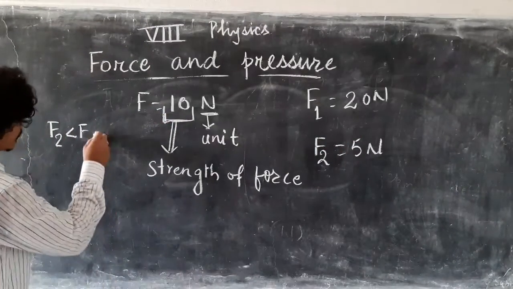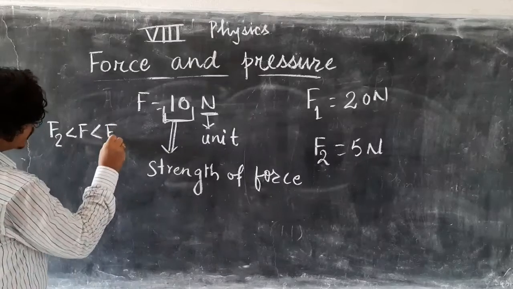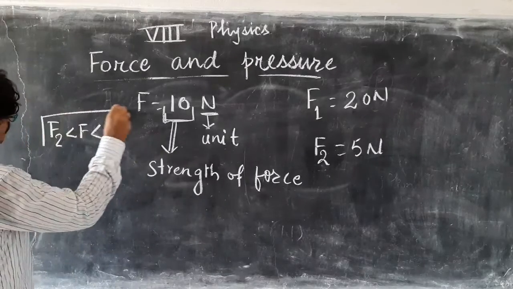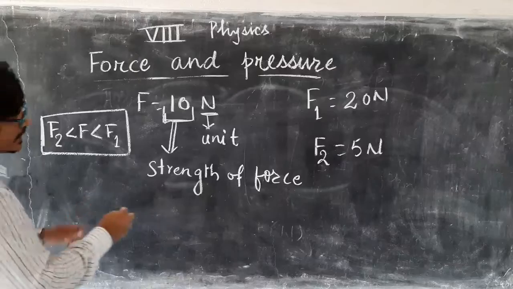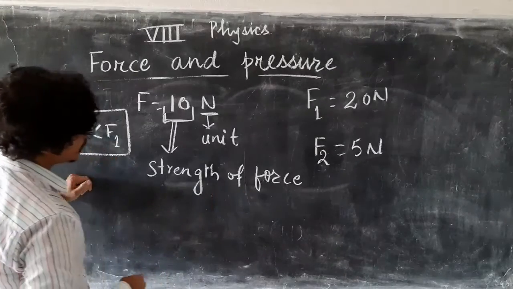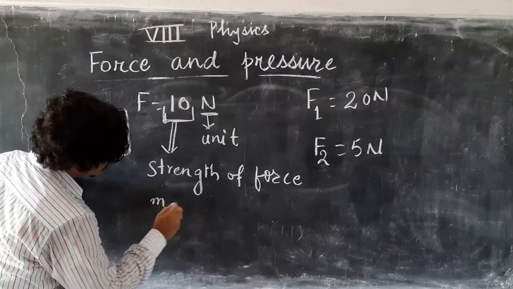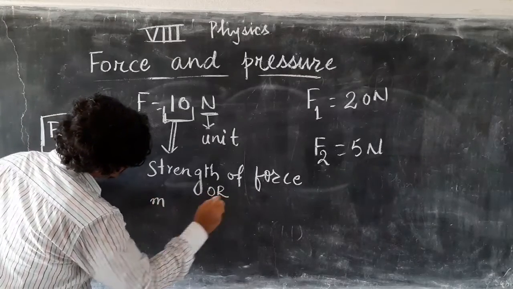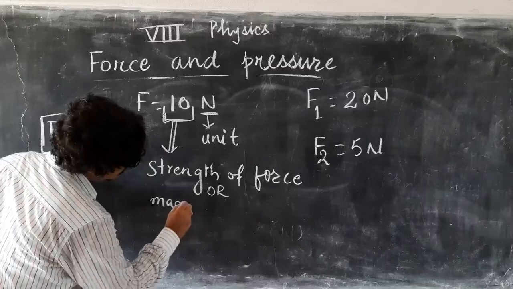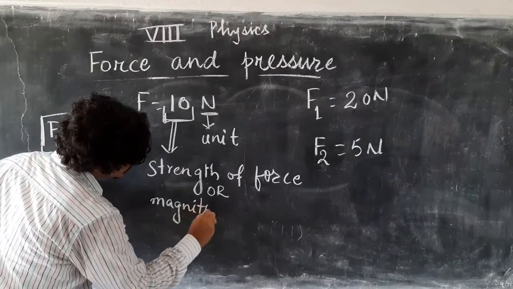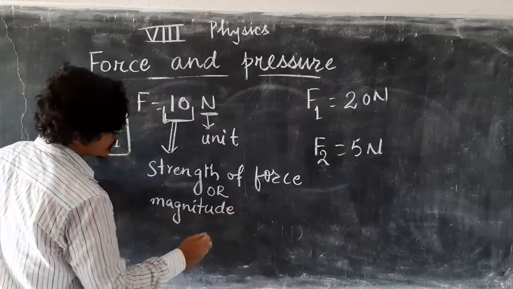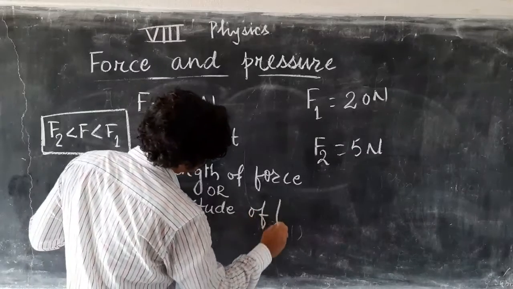So F is less than F1. Fine. This strength of force is usually called magnitude. Magnitude of force.